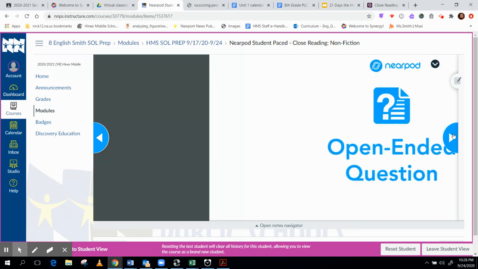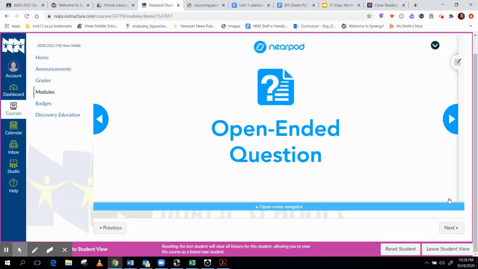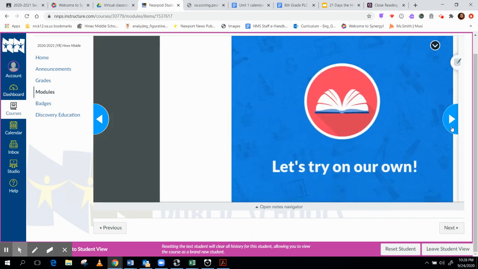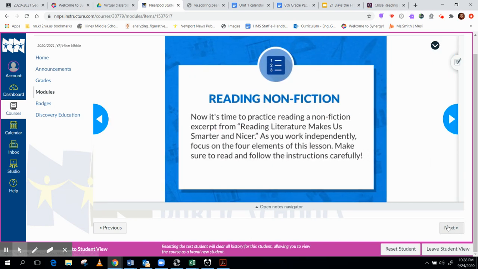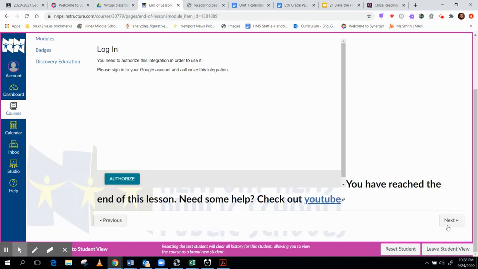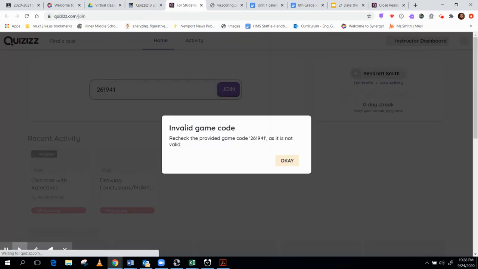And you go through the entire Nearpod, following the instructions on the Nearpod. Once you get to the end of the Nearpod, you click next, and you have reached the end of the lesson. If you missed the 24th as well, you can go ahead and click next. And for missed Zoom participants, you click here and it will take you to a quiz about close reading.